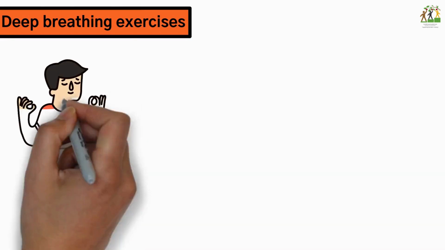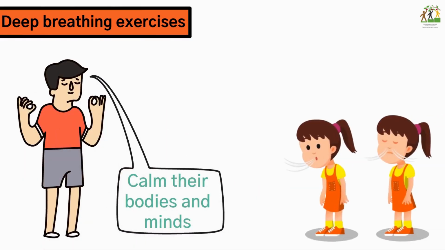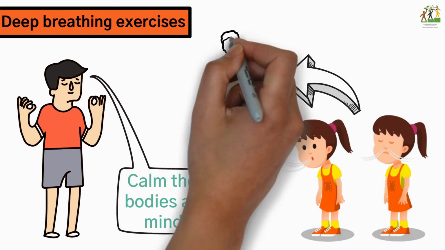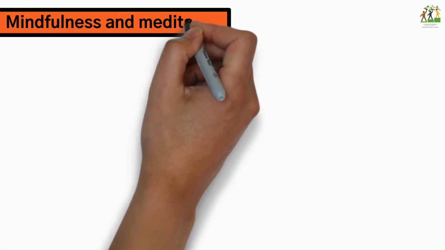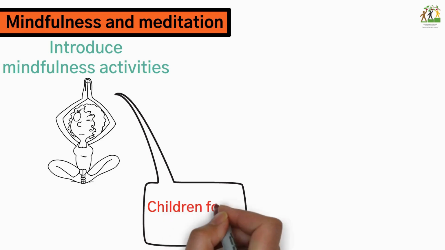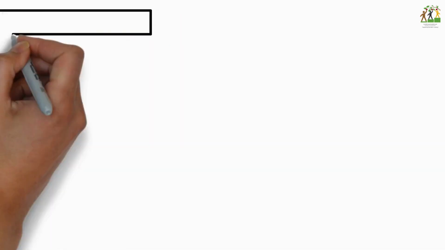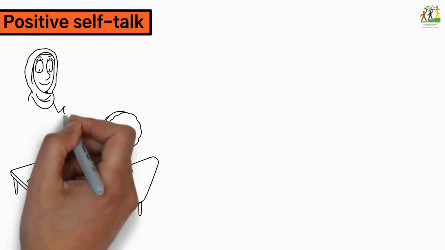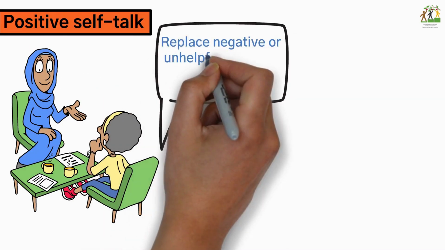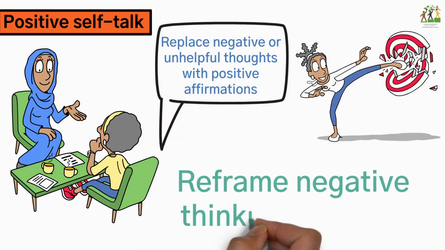Deep breathing exercises. Teach children deep breathing techniques to help calm their bodies and minds. Encourage them to take slow, deep breaths when they feel overwhelmed or anxious. Mindfulness and meditation. Introduce mindfulness activities and guided meditation to help children focus their attention, increase self-awareness, and manage stress. Positive self-talk. Encourage children to replace negative or unhelpful thoughts with positive affirmations. Teach them to challenge and reframe negative thinking patterns.